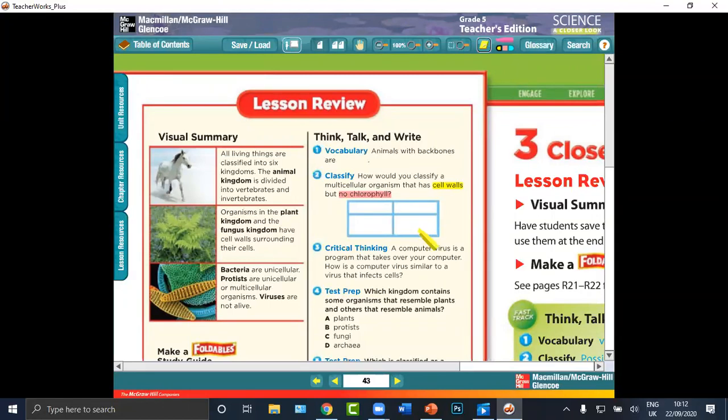In the top rectangle, what should we write? Here, number one, not a plant. Number two, not an animal. In this rectangle, no chlorophyll. Here, has cell walls. Okay. Number three.